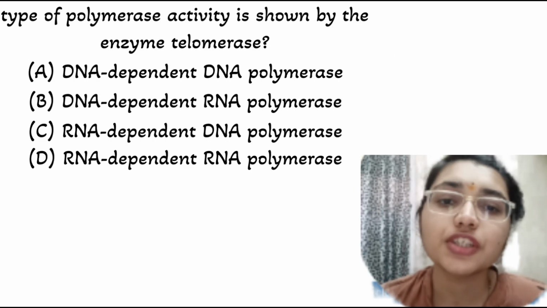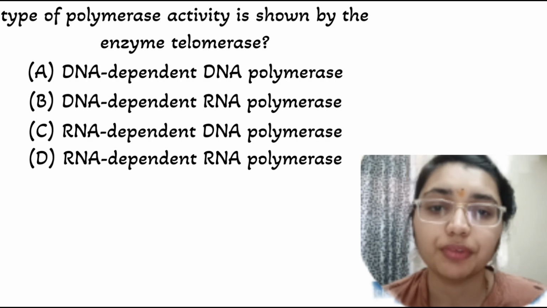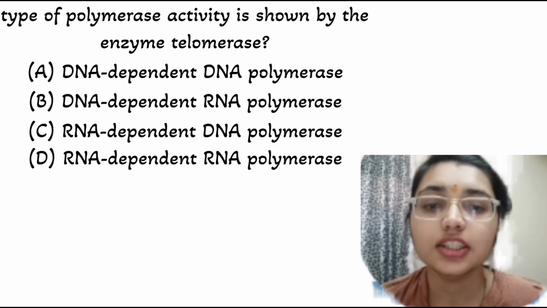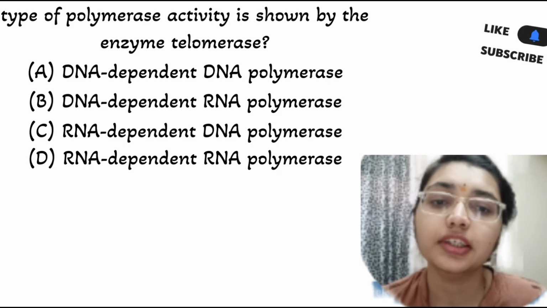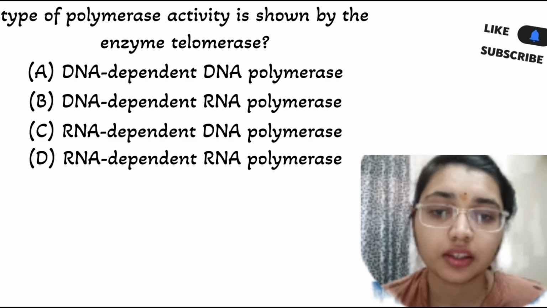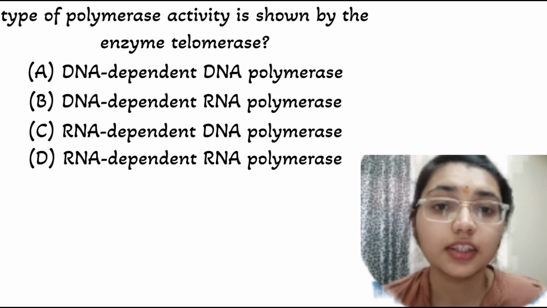First question is, which type of polymerase activity is shown by the enzyme telomerase? The activity that is shown by the enzyme telomerase is RNA dependent DNA polymerase. First, what is a telomerase?